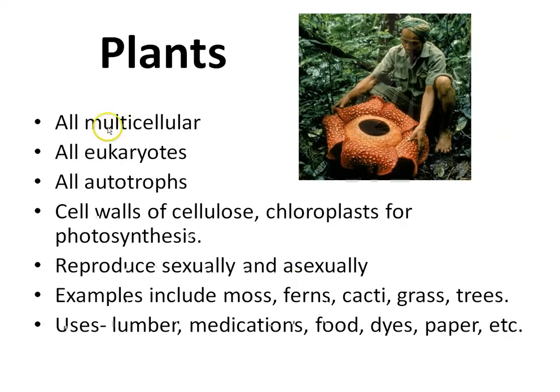Plants are all multicellular. They're all eukaryotic. That means they have a nucleus. They all make their own food. They're autotrophs. They have cell walls made of cellulose. They have chloroplast inside for doing photosynthesis. They also reproduce sexually and asexually. Especially the simpler plants, like mosses, have a whole part of their life cycle that's asexual. Examples include moss, ferns, cacti, grass, and trees, and we use it, of course, for things like building, medicine. Aspirin comes from the bark of a willow tree, food, dyes, paper, etc.